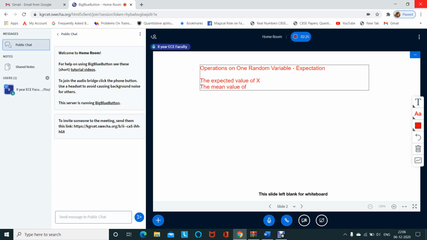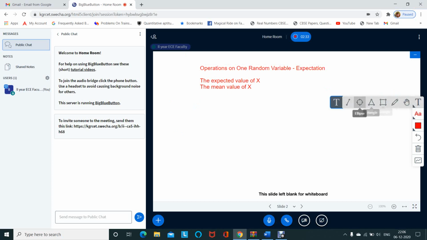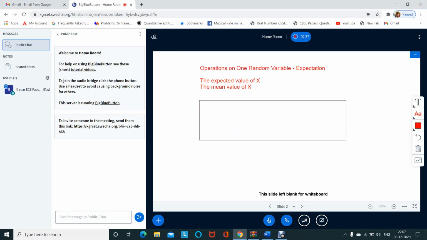Again, x is a random variable. And it's also called the statistical average of the random variable x.